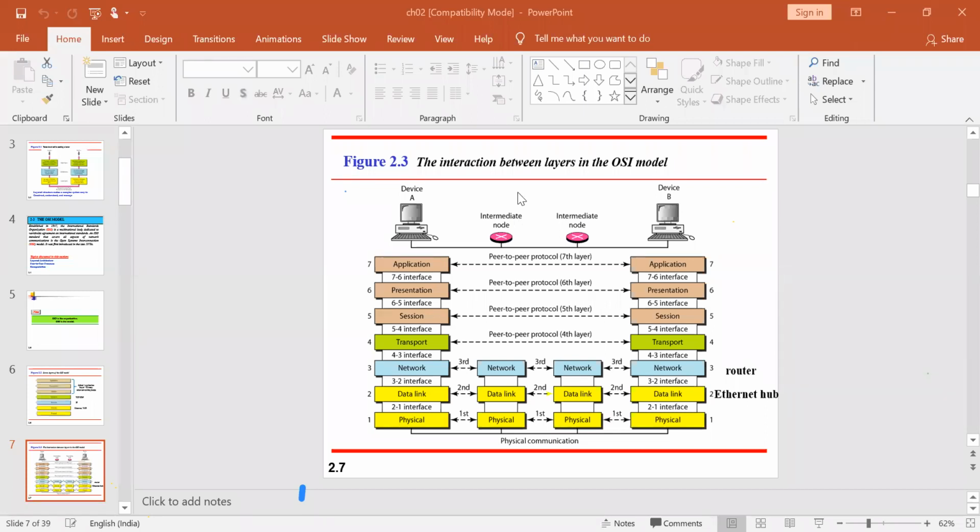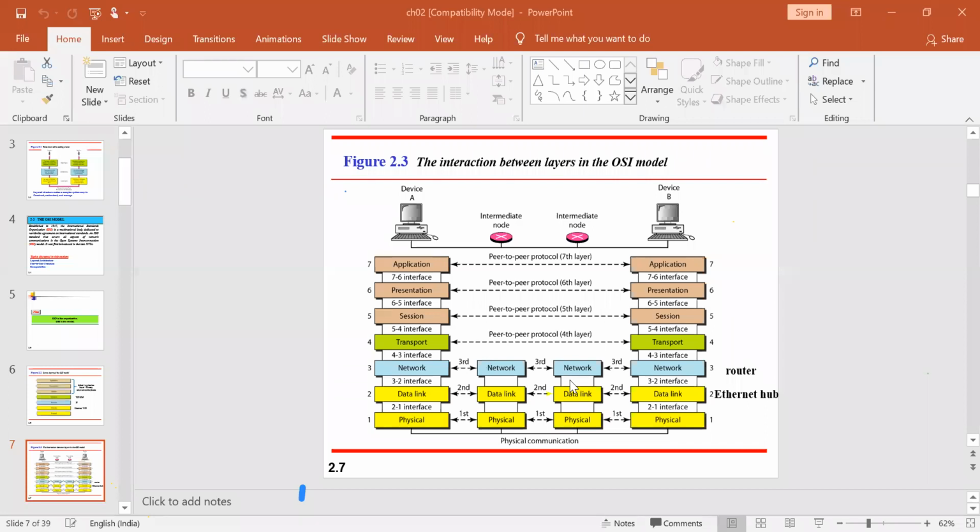Any question? Okay. So that's the advantage of using intermediate nodes. Intermediate nodes are not the end devices. They are basically a router, a switch, or a hub. If you have a switch or a hub, we will have only two layers, physical as well as data link layer. Whereas if you have a router, then you will have the network layer also. The last layer of an intermediate node with respect to a router is the network layer, whereas with respect to a switch or hub, the data link layer is the last layer. So data link and physical will be available. Physical layer is available in any of the end devices.